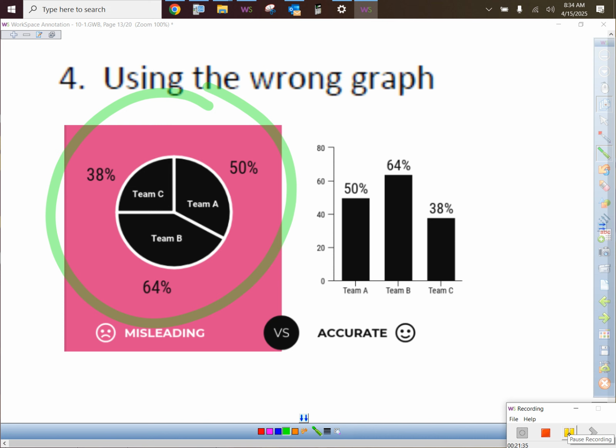Team B 64%, but it doesn't even take up half the pie chart, right? Half the pie chart should be what percent? Do you know what a pie chart's supposed to add up to every time? 100%, right? So I'm going to make up what this data could possibly be. What if this was three basketball teams' free throw percentages? Team A shoots 50%, Team B shoots 64%, and Team C shoots 38% at the free throw line. But what they did was they still probably have the math right on these shapes of pie.